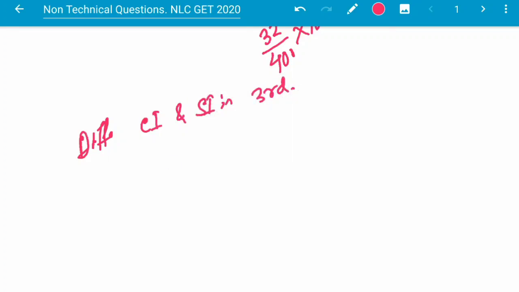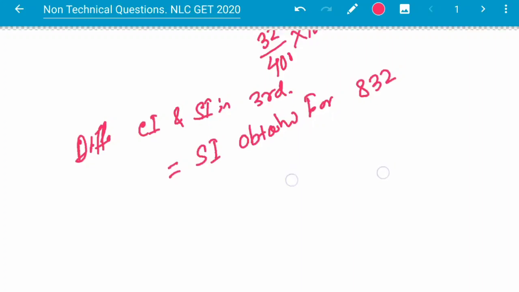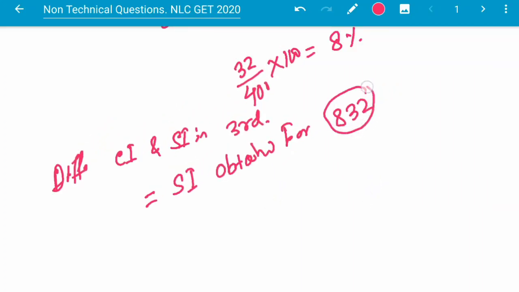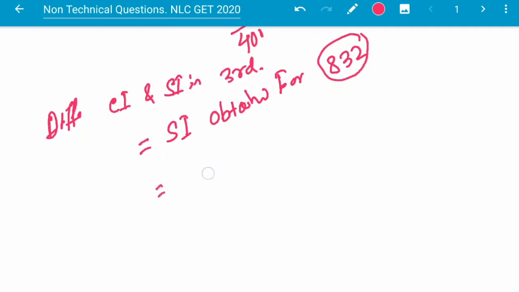It will be the simple interest obtained on 832, because this is the compound interest obtained at the end of the second year, and the simple interest on this amount will be the difference for the third year. So this is equal to 832 into 0.08, and the increment we have already calculated, that is 8%. So this will be equal to 66.56.